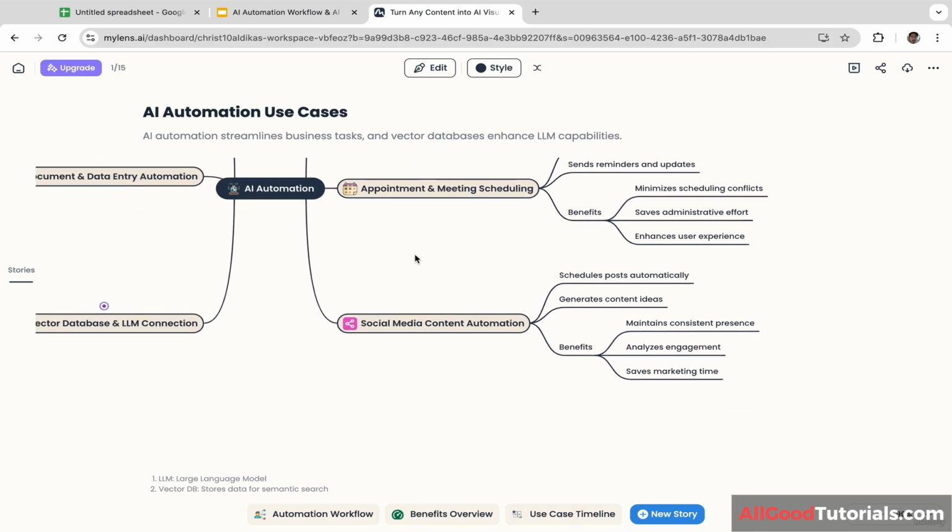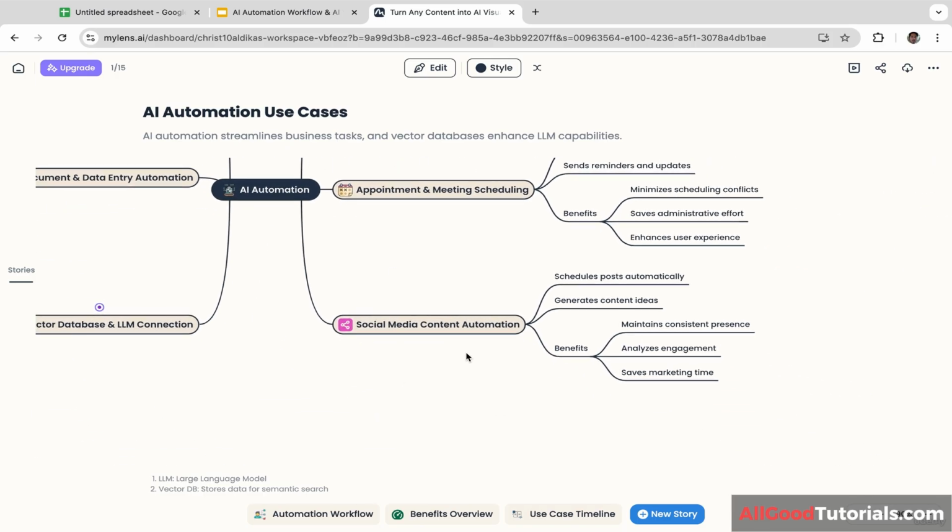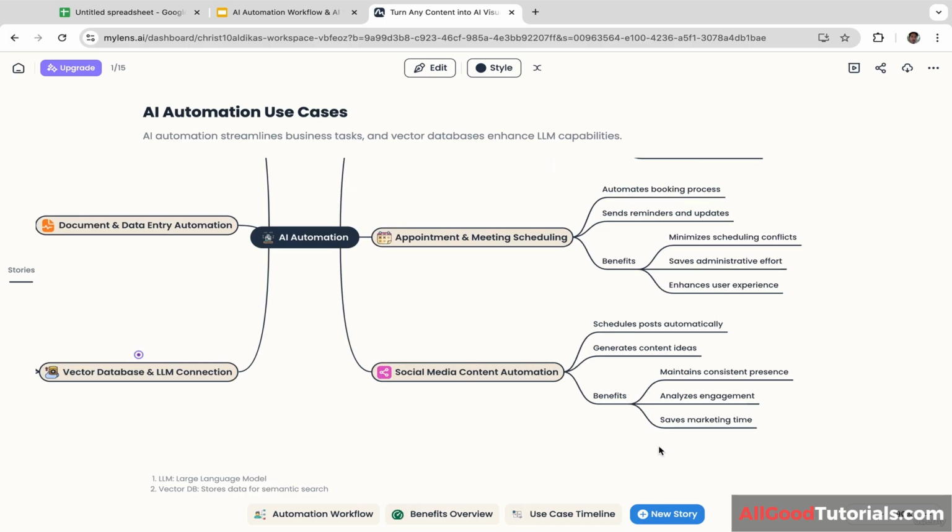Okay, now let's move on to the next one, social media content automations. So AI can generate new content ideas, schedule posts automatically, and maintain a consistent presence across platforms without human monitoring. It analyzes engagement to optimize future content performance and saves marketing teams significant time. So it is like having a content creator and social media manager working for you at the same time.